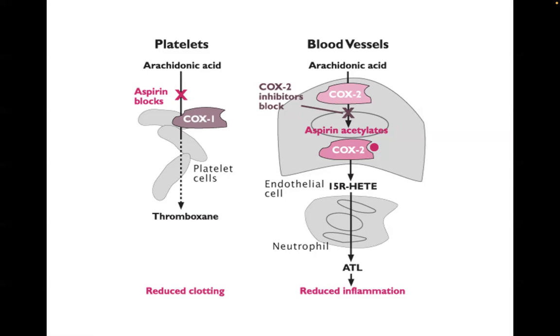So that process is inhibited for 7 to 10 days. Okay. The 7 to 10 days is the time that it takes for the bone marrow to generate new platelets. So, if the cyclooxygenase enzyme in the platelets has already been bound by aspirin, those platelets will not recover their ability to aggregate.